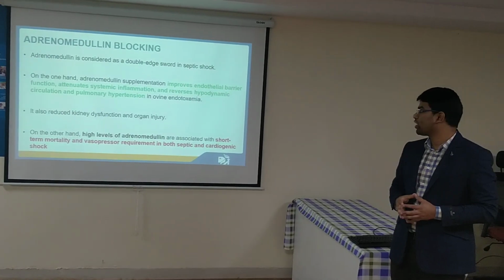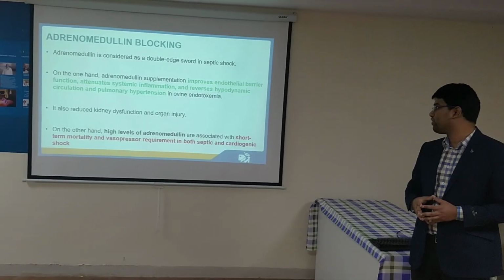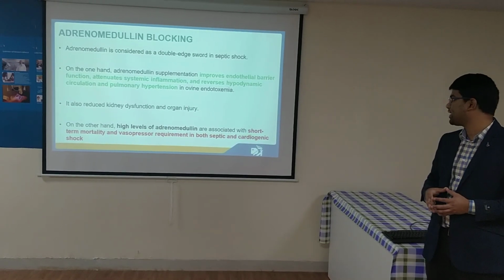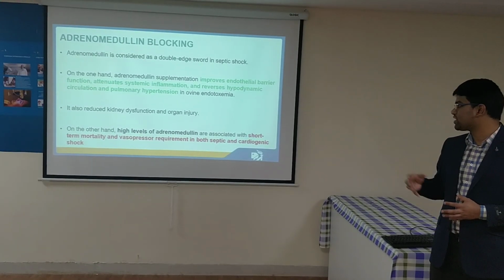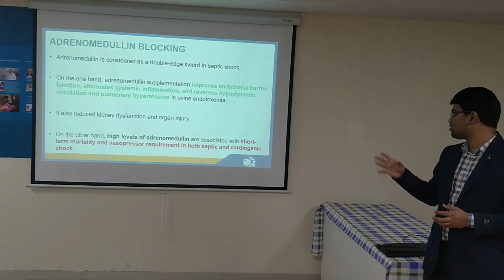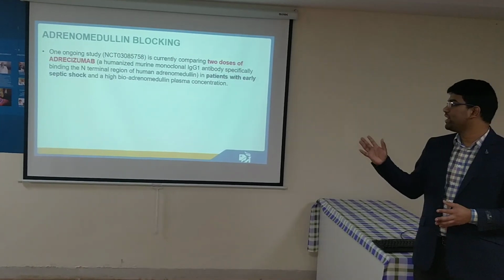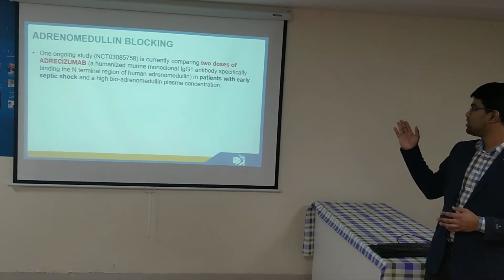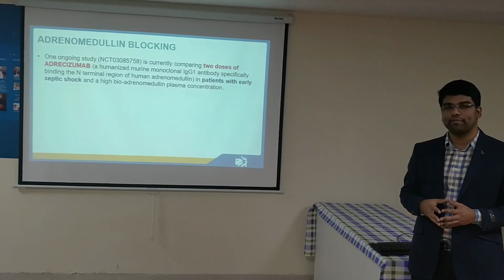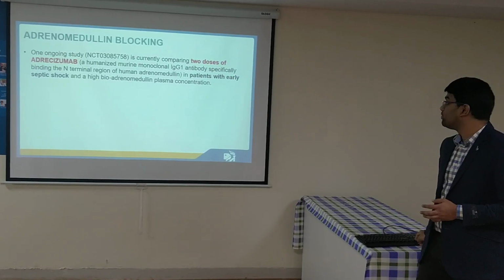Coming to adrenomedullin blocking, adrenomedullin is a double-edged sword. Adrenomedullin supplementation improves the endothelial function, attenuates the systemic inflammation, and reverses the hypodynamic circulation and pulmonary hypertension. It also reduces the kidney dysfunction and organ injury. However, it also has a side effect: high levels of adrenomedullin are associated with short-term mortality and vasopressor requirement. There is an ongoing study with adrecizumab, a monoclonal antibody against the N-terminal end of human adrenomedullin, in patients with early septic shock.